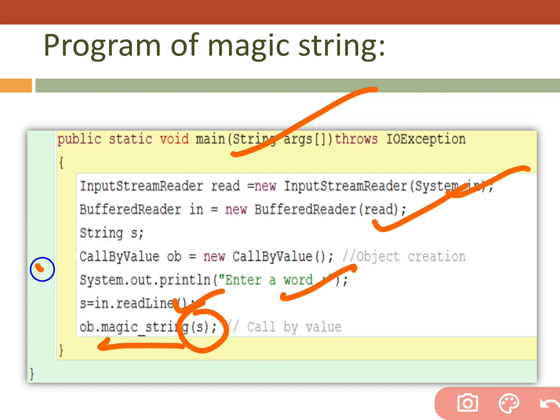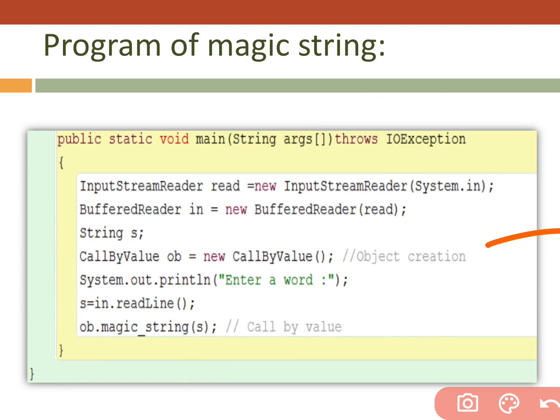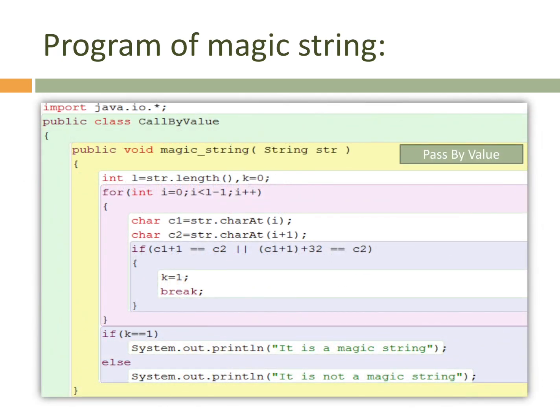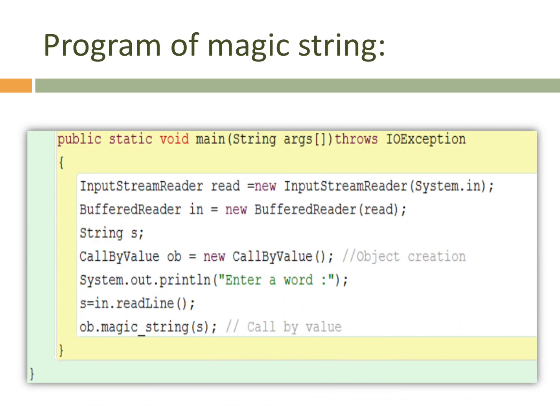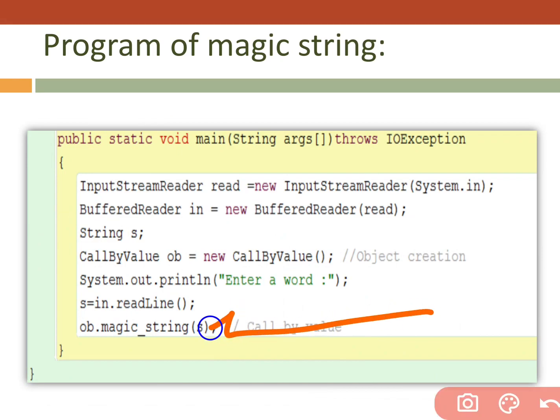That's why we have to create an object of our class, and the object allows us to call the function. We forward the value from here, the function receives that value, checks whether it is a magical string or not, and returns back here.